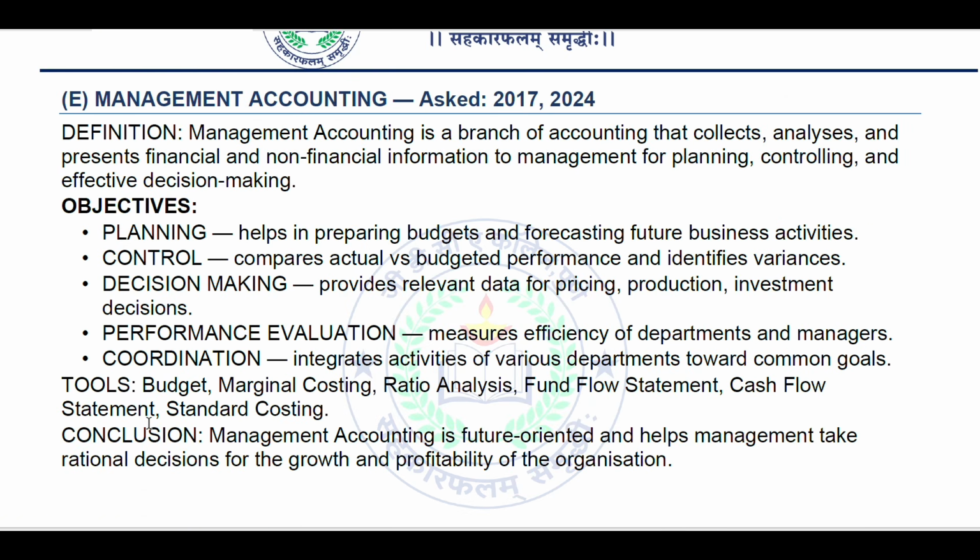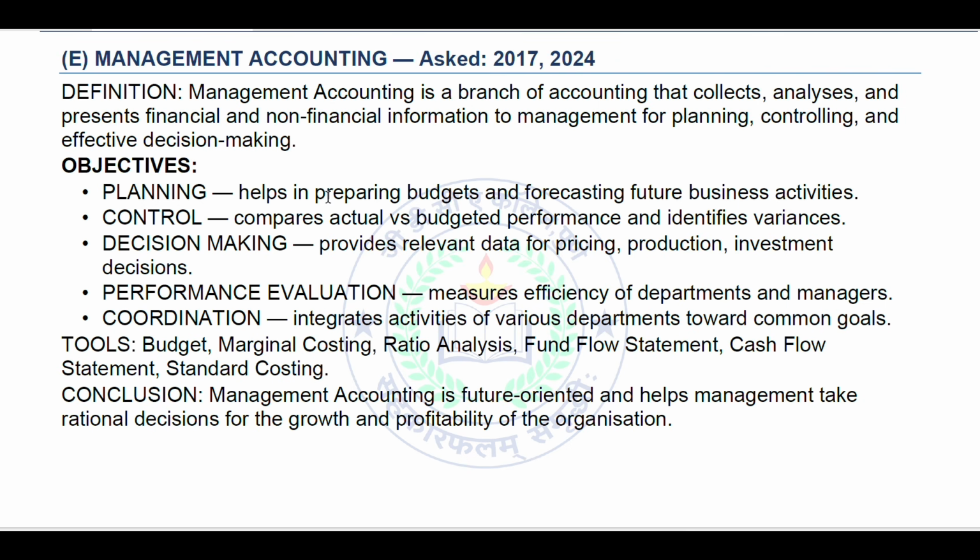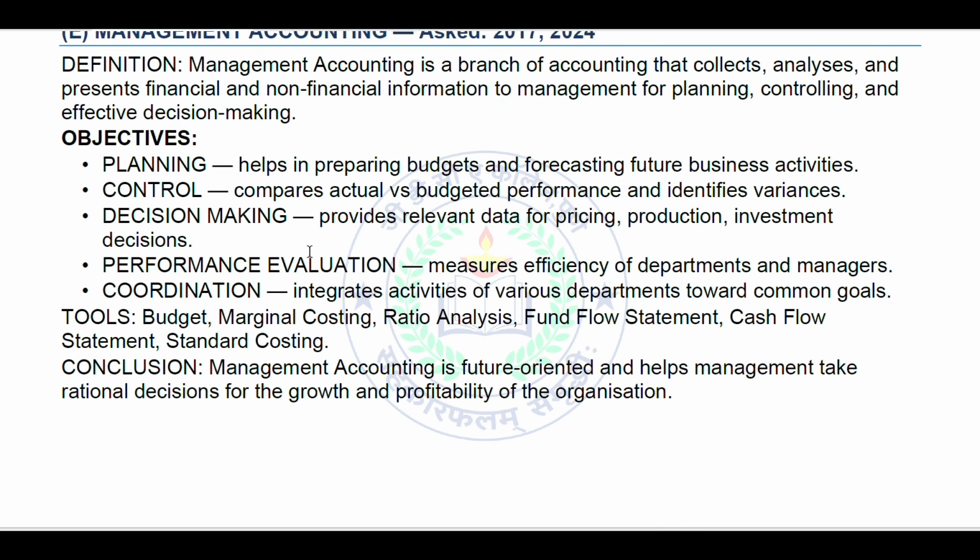Next, management accounting, asked in 2017 and 24. Definition: management accounting is a branch of accounting that collects, analyzes and presents financial and non-financial information to management for planning, controlling and effective decision making. Objectives: planning helps in preparing budgets and forecasting future business activities. Control: compares actual versus budgeted performance and identifies variances. Decision making: provides relevant data for pricing, production and investment decisions.